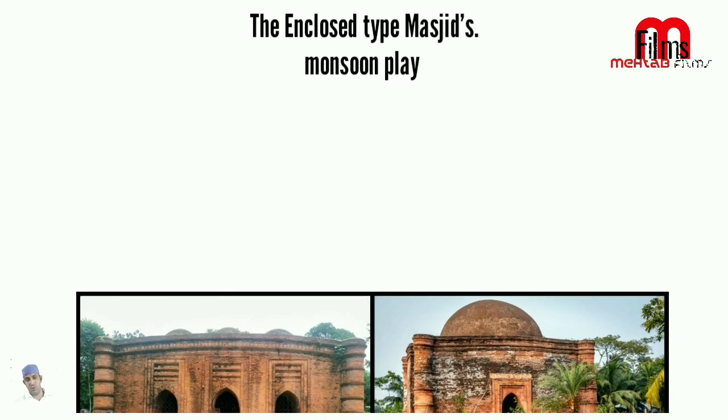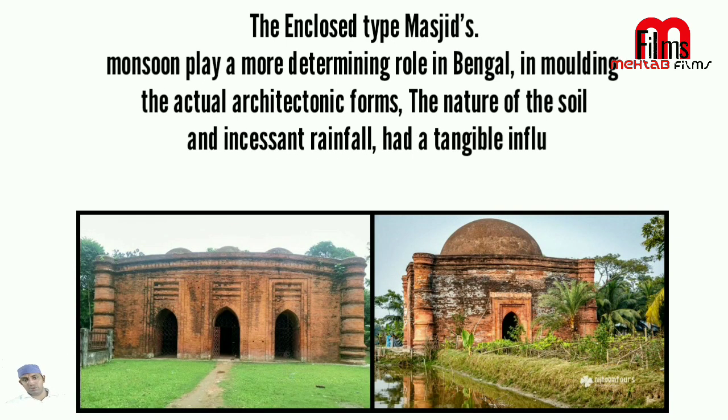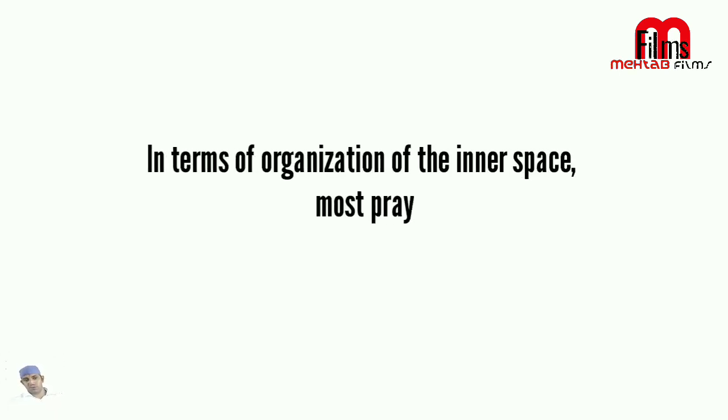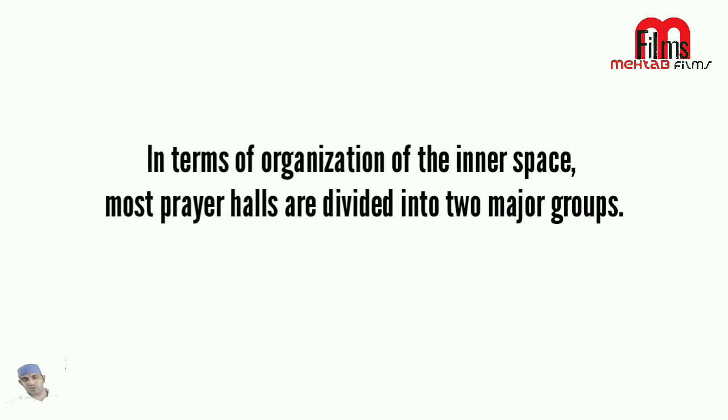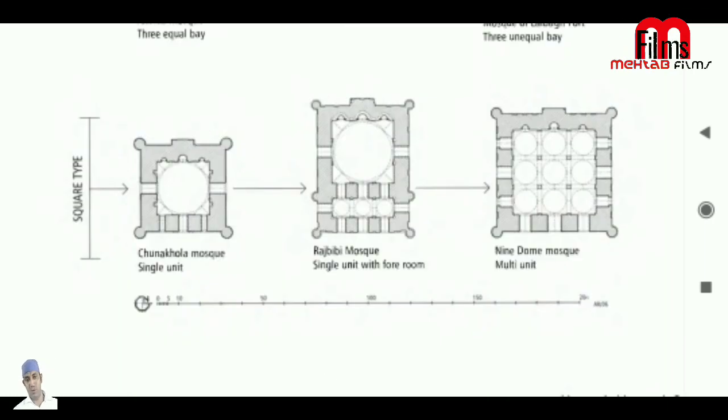The enclosed type masjids: monsoon played a more determining role in Bengal in molding the actual architectonic forms. The nature of the soil and incessant rainfall had a tangible influence on the development of the enclosed type masjids in Bangladesh. In terms of organization of the inner space, most prayer halls are divided into two major groups: the rectangular types and the square types.